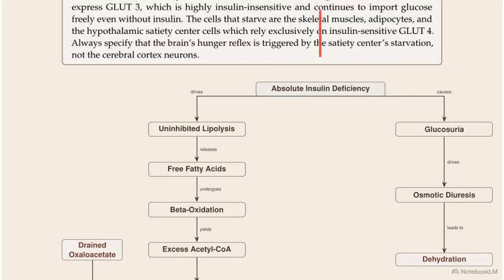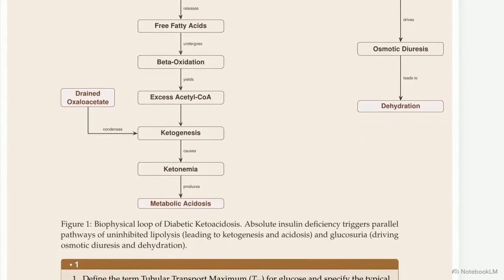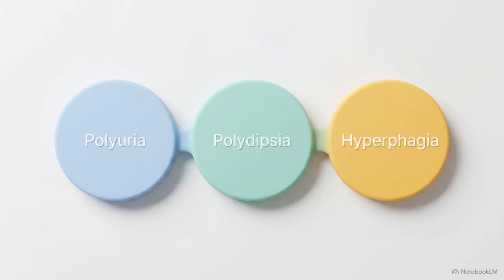An absolute insulin deficiency triggers two parallel pathological pathways: uninhibited lipolysis and glucosuria. Following the flowchart, lipolysis leads directly to ketonemia and metabolic acidosis, while glucosuria drives osmotic diuresis, resulting in life-threatening dehydration. This explains the clinical triad of polyuria, polydipsia, and hyperphagia.